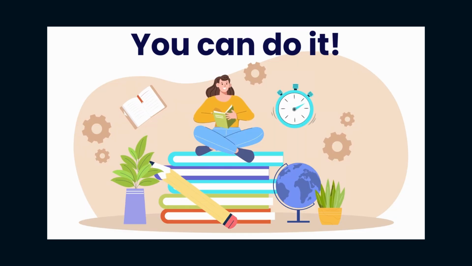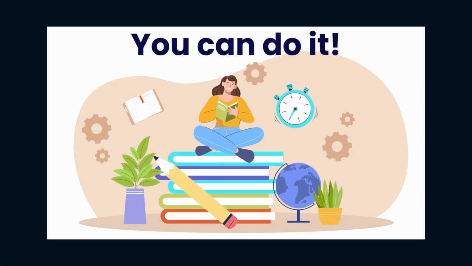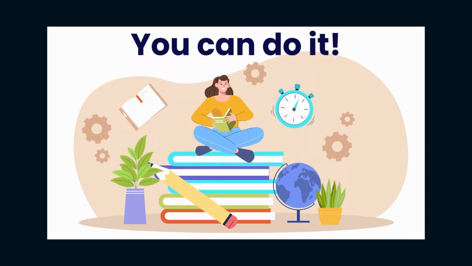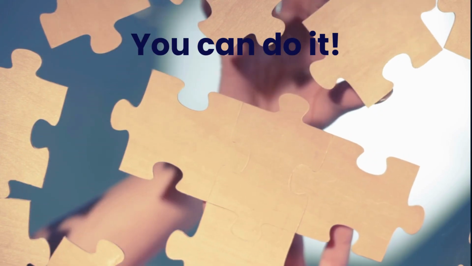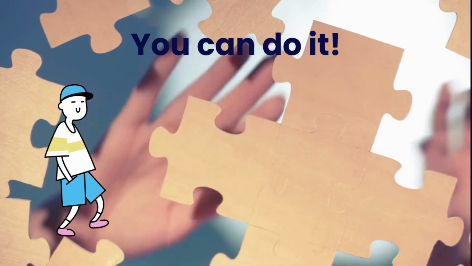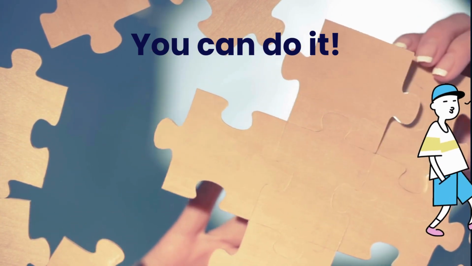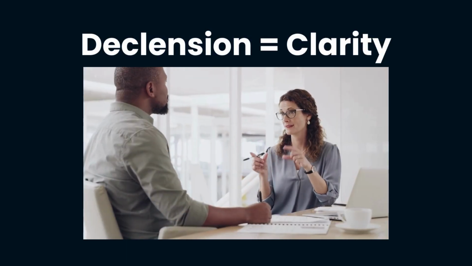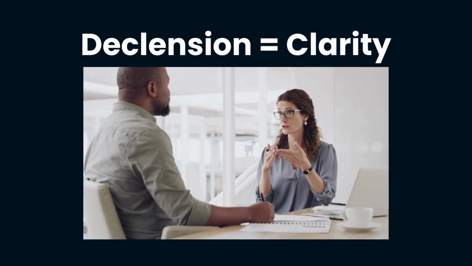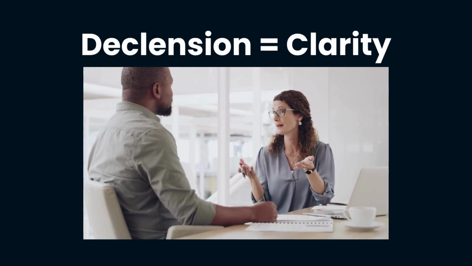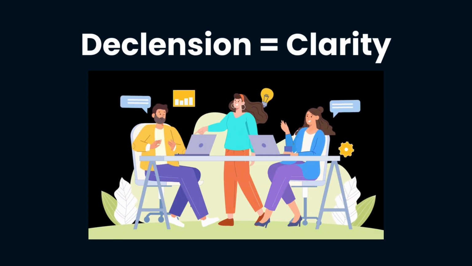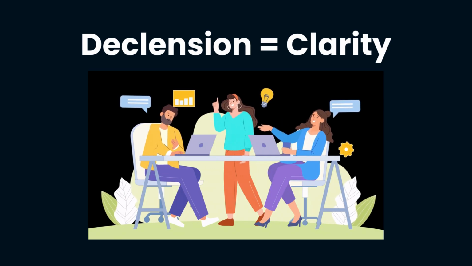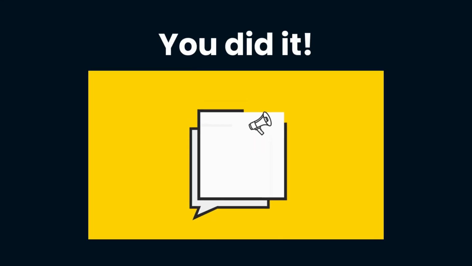I hope you now understand what declension is and how we match gender, number and case in a sentence. It may seem complex at first, but it follows clear patterns. And if 6 and 7-year-olds can learn it, so can you. Different genders and word endings help the speaker communicate clearly. In many cases, words can be left out because the endings of the other words already give us all the necessary information.